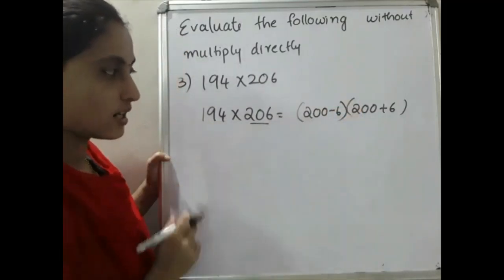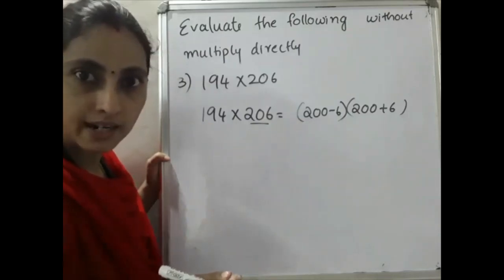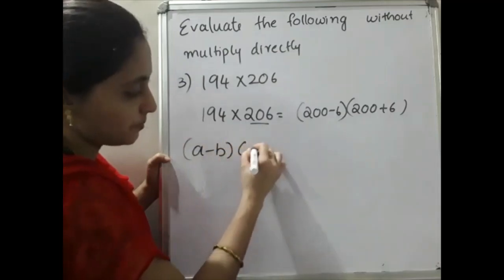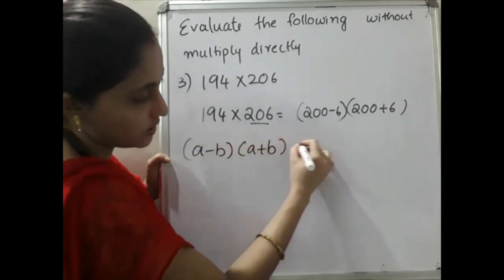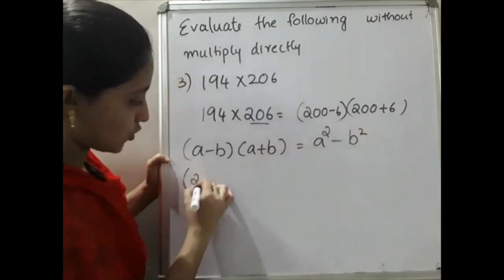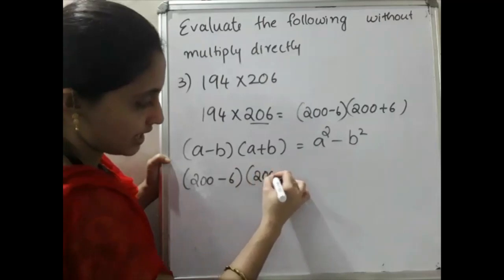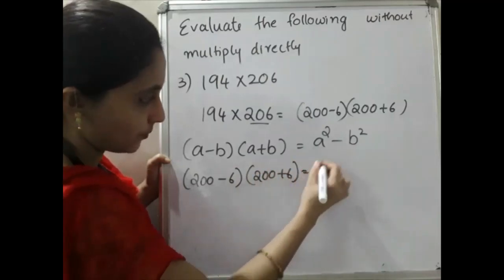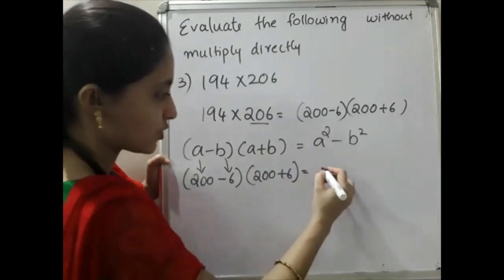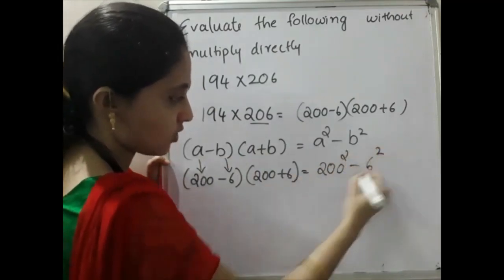194. So which one? A minus B into A plus B. What is that? A square minus B square, is it? So here you have to write A minus B into A plus B is equal to A square minus B square. That is 200 minus 6 into 200 plus 6 is equal to, A represents what? 200 and B represents 6. So 200 square minus 6 square.